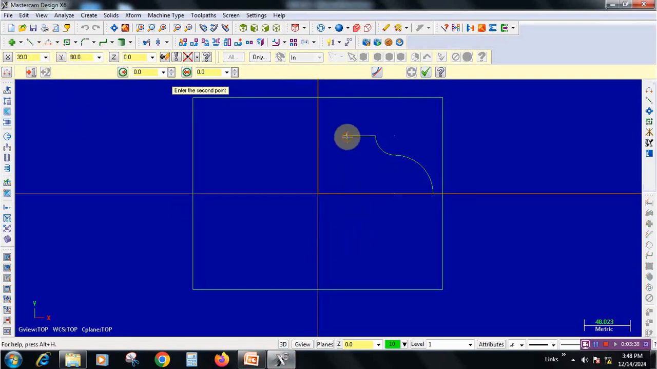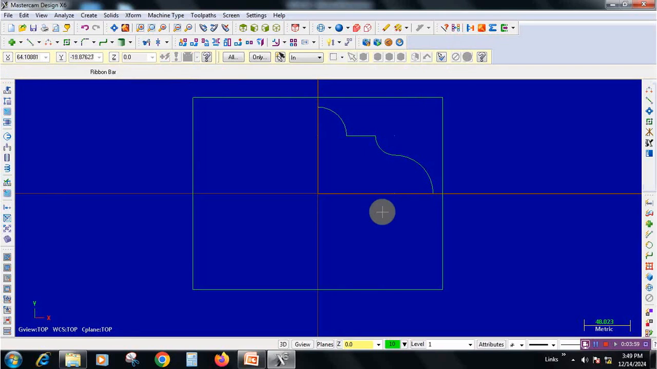Once again go to arc selection and click at the end point. Now we need to enter the next point. So that is 0, 90. So enter the radius as 30. Here click on the particular arc. We are getting the profile. So this is the profile.